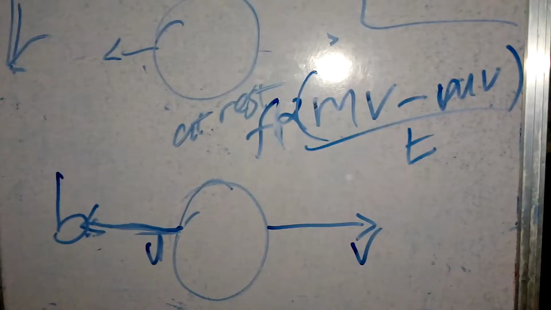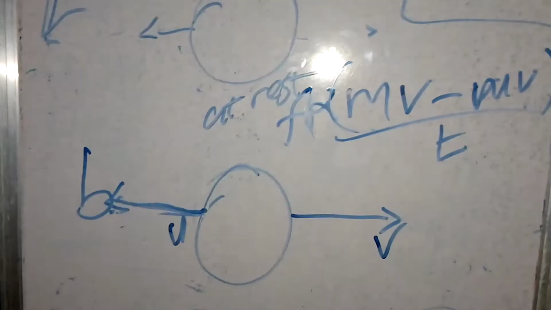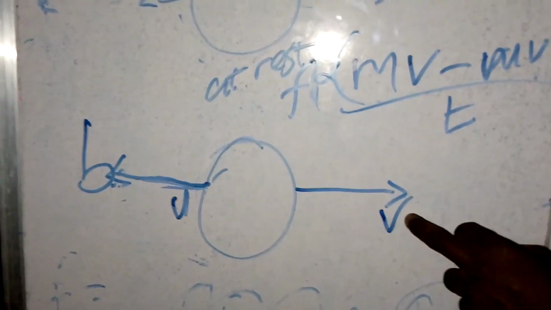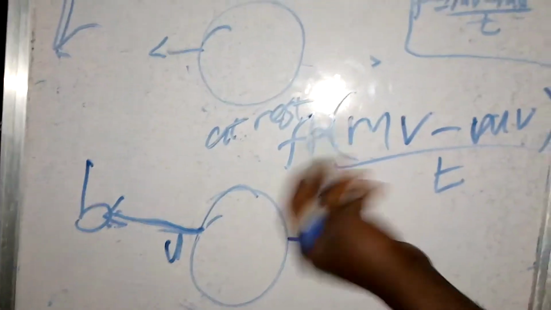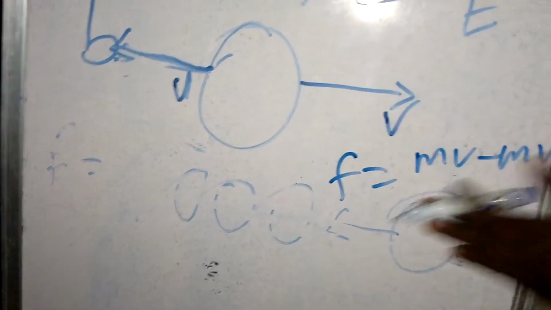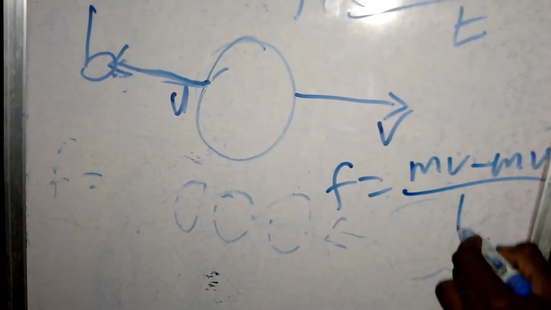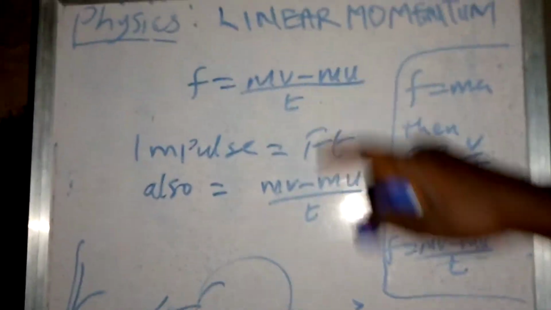From when the ball is kicked, it takes some particular time to get to the final velocity. So this is the formula. Since this is proportional, F equals mv minus mu over time. That is how we got this.